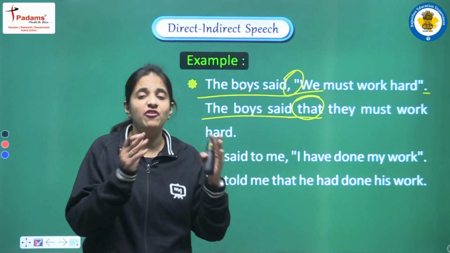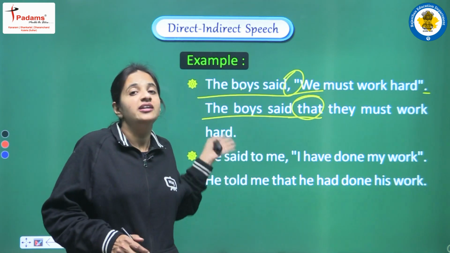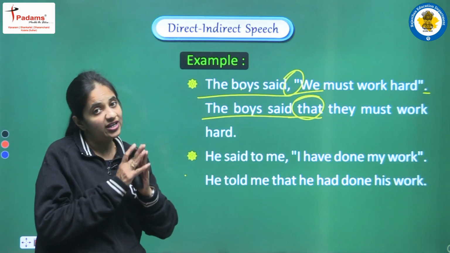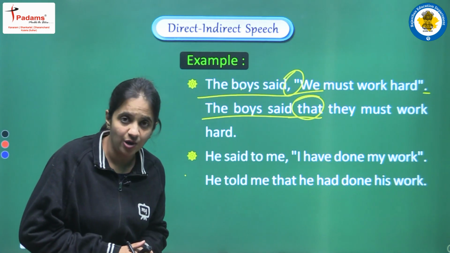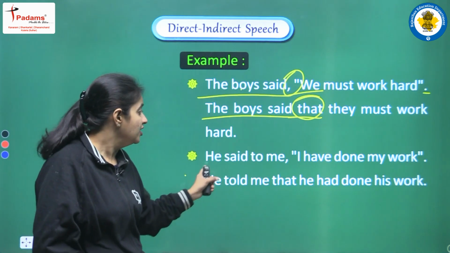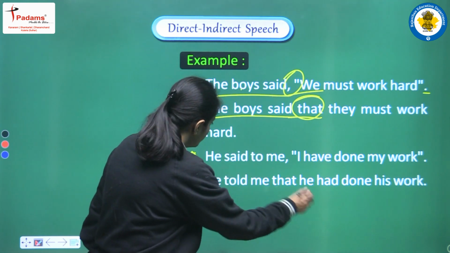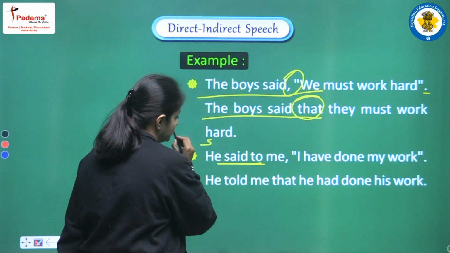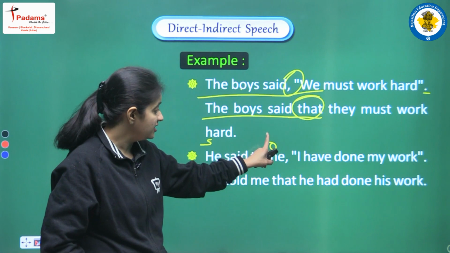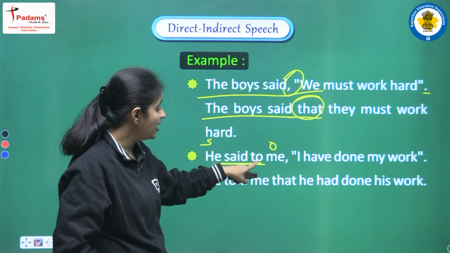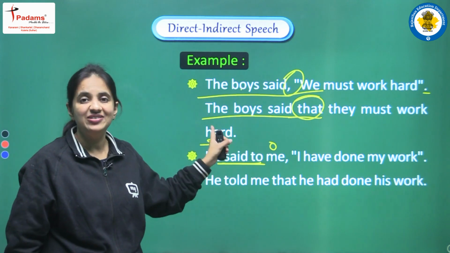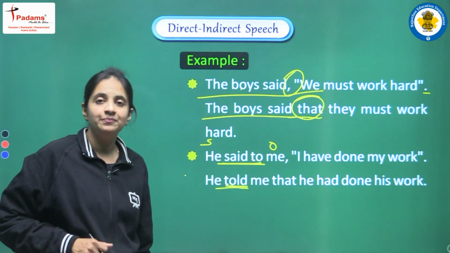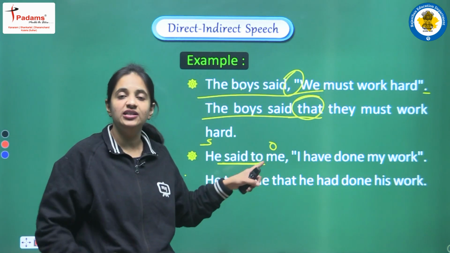So students, do a very proper analysis of all these examples, then how we are doing the changes. Okay, so एक एक change आपको बहुत closely समझना है. You actually have to do really very hard work, and you have to do a proper analysis here. So let's see first of all the reporting verb. So in the reporting verb here we are having said to. Why we are having said to? Because we are having one subject, we are having one object, and this is the reason that because of the object, now we are having to with said. So when we are having said to, then yes, according to the rule, we have to change said to into told. Clear?